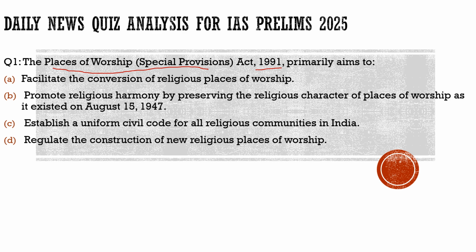No, totally incorrect and totally opposite. Second, promote religious harmony by preserving the religious character of places of worship as it existed on August 15, 1947. 100% correct. Third, establish a uniform civil code for all religious communities in India. Not at all. Fifth, regulate the construction of new religious places of worship. Not at all. So with respect to this question, the correct statement is option B.